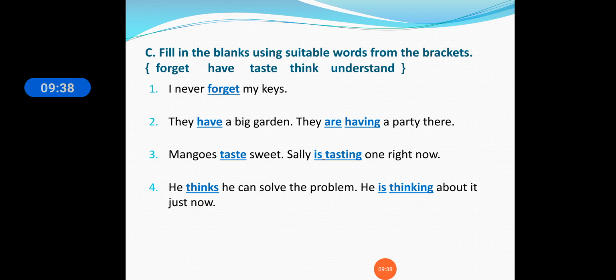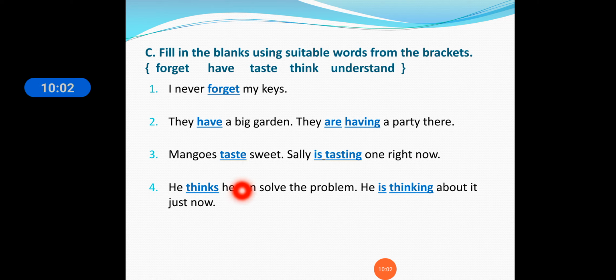So here the ing word is used for the continuous form. Here you can see "have a big garden" and "They are having a party there". So what are they having? A party. Here you can see taste is there and "Sally is tasting one right now", so she is tasting right now; it is in the continuous format.